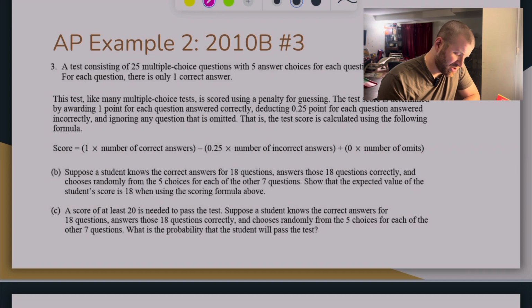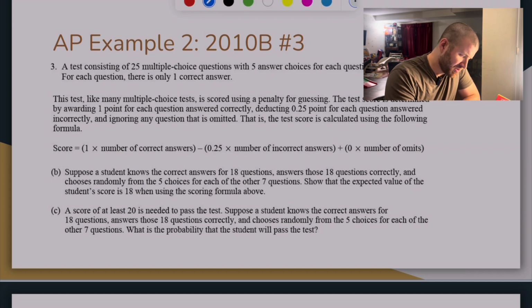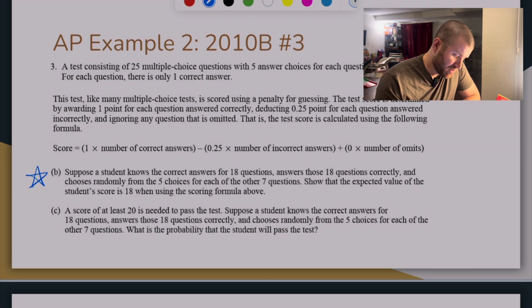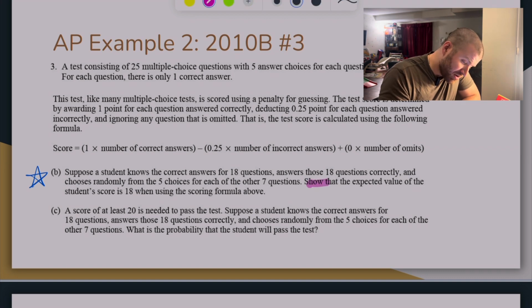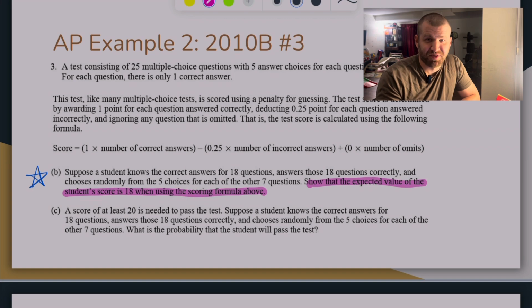And so we're just going to take a look at part B for this particular one, which is, suppose that they know the correct answer for 18 questions, and then we're going to guess on the other 7. And it's literally telling you to show that the expected value of the score is 18. So essentially, they've gained nothing from guessing if they know these things.